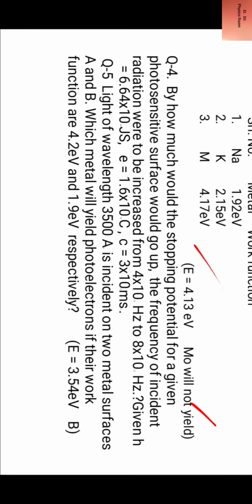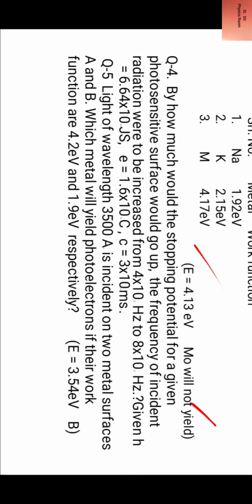Now question number 4. By how much would the stopping potential for a given photosensitive surface go up if the frequency of incident radiation were to be increased from 4 × 10^15 hertz to 8 × 10^15 hertz? Given h = 6.64 × 10^−34 joule second, e = 1.6 × 10^−19 coulombs, c = 3 × 10^8 meter per second. The powers are not given, so you are to use the powers as I have spoken.